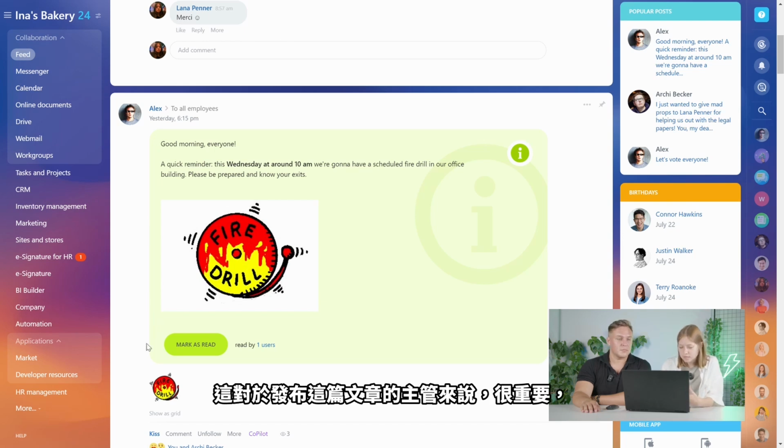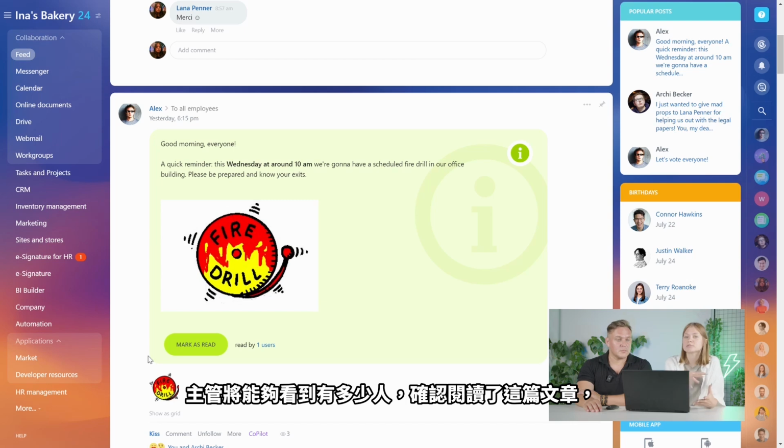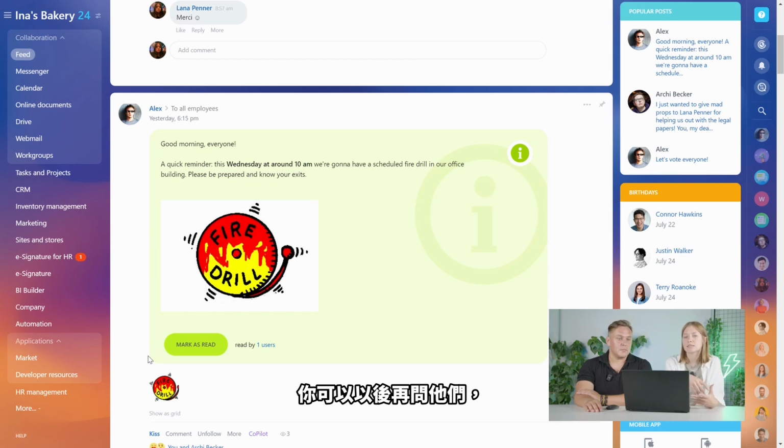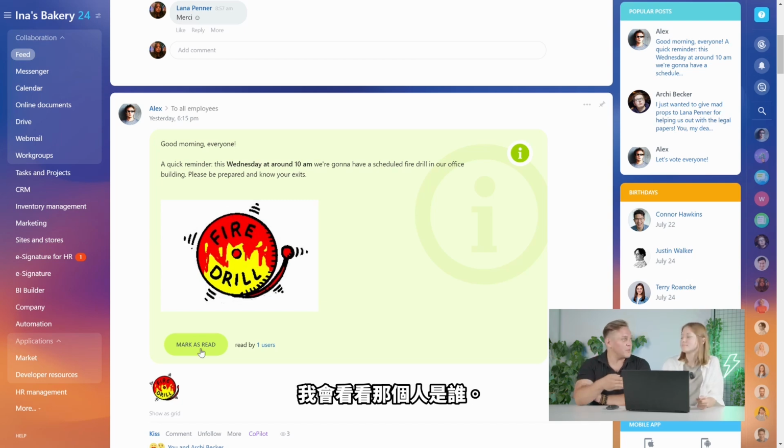So this is important for the supervisor who made this post. If you click this button, the supervisor will be able to see how many people acknowledged the reading of this post, right? So you can later ask them. If they say they didn't see this, you can just tell them, yeah, but you clicked the button. So there is no way out. And since this is important, and I want to make sure everybody got the message, that's why I use this type of announcement. If somebody hasn't read this message, I will see who that person was, and I'm going to have a nice conversation with them. Yeah, you're just going to take some action. But it's not going to be you, since you saw this message.